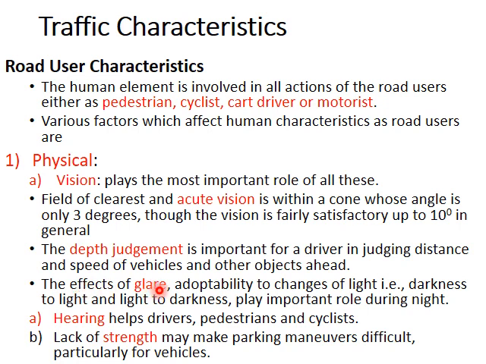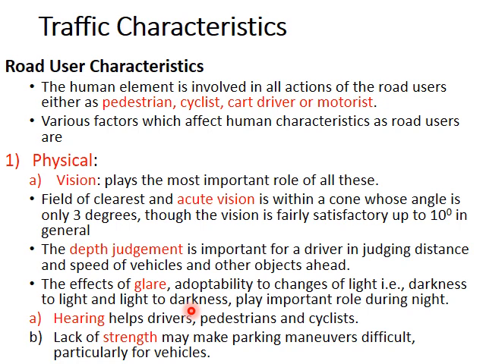Also glare is important because we must be able to adapt to changes of light. That is, when a vehicle moves from darkness to light, or when it moves from light to darkness. For example, in case of entering a tunnel in the daytime and leaving a tunnel. So we go from light to dark and dark to light.